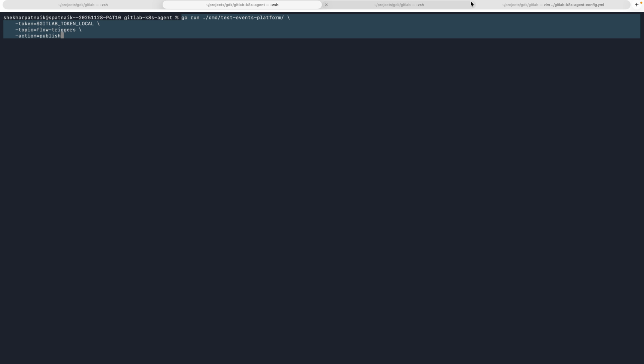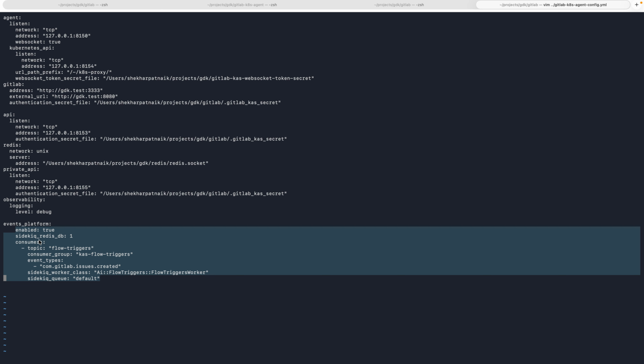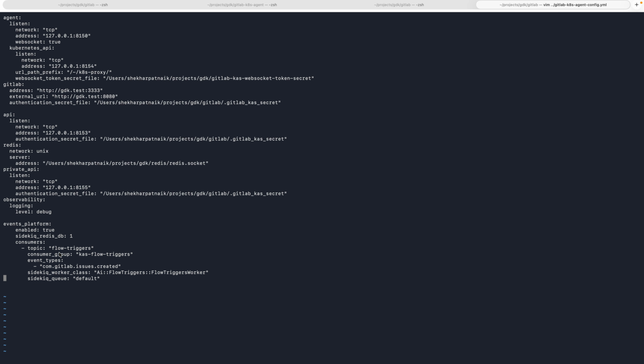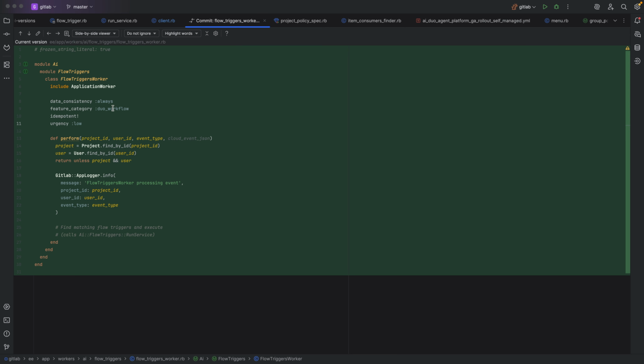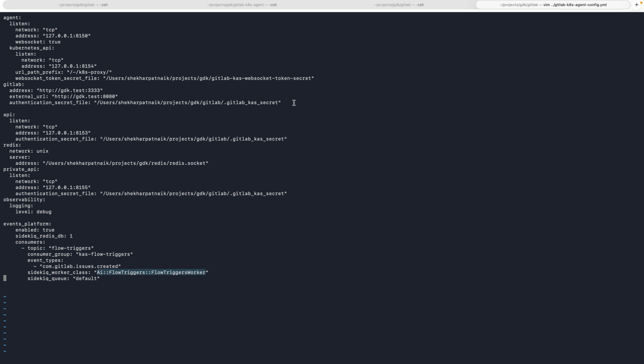And then I've got a consumer configuration here. This is the CAS consumer configuration that I've created. It basically reads from Redis and then starts off a Sidekiq job. This is a Rails Sidekiq job that'll be triggered. And I've written a very simple, basic logging job here, which basically just does some logging, right? It's just logging that cloud event that came through. So that is the job that's going to consume, and I'm going to start monitoring the Sidekiq log to see whether this actually came through.